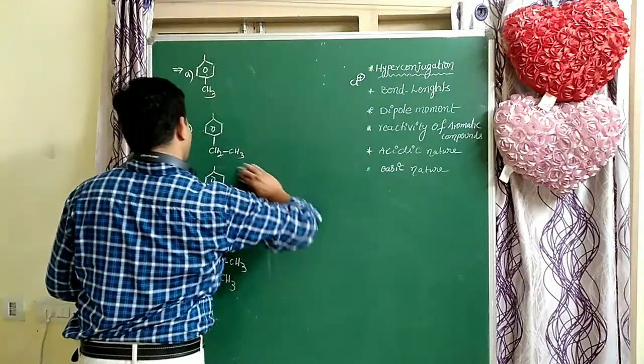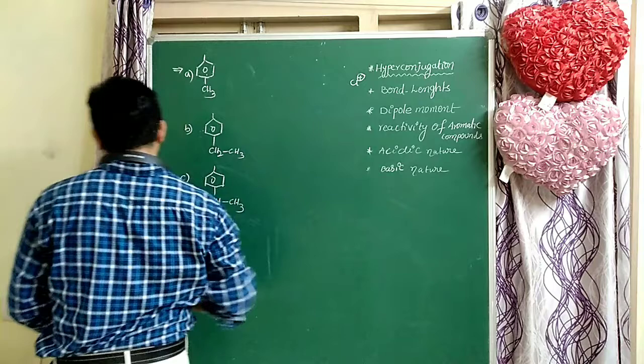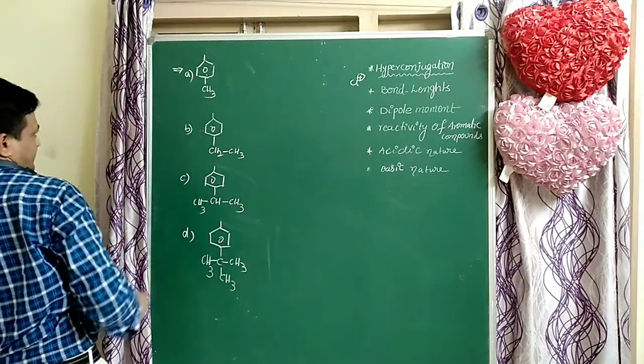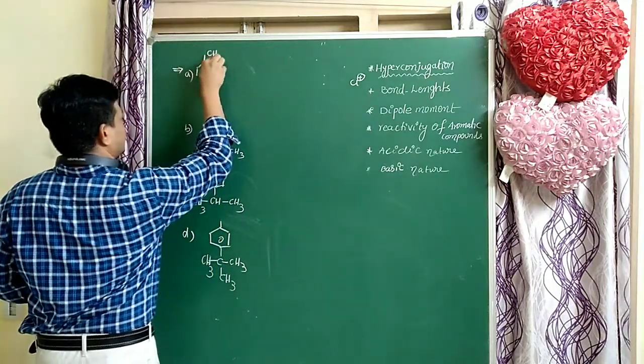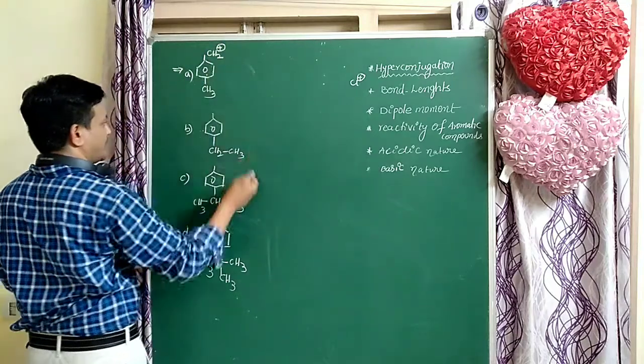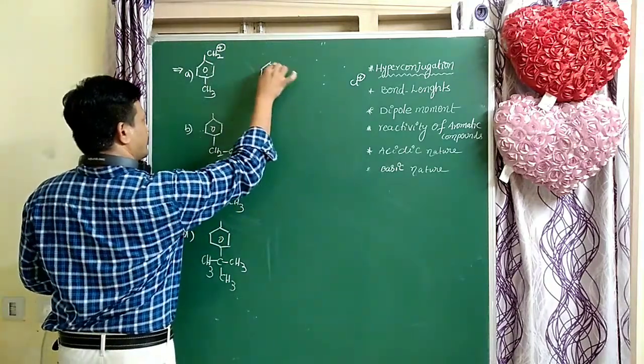In place of the NH2 group, there is CH2 plus. This is the benzyl carbocation.